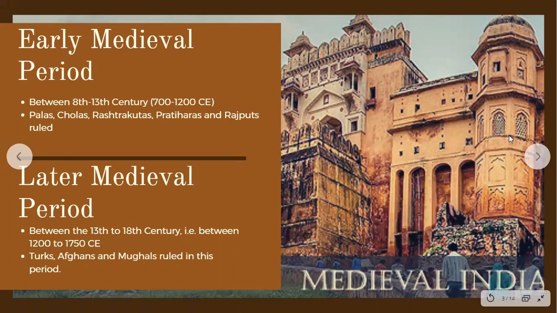So this shows the division into two parts. I will repeat again: early medieval period and later medieval period. So the 1,000 years have been divided into half, roughly, not exactly, between 700 to 1200 and between 1200 to 1750. Right?